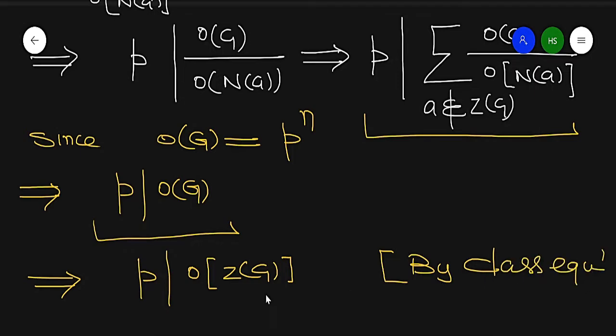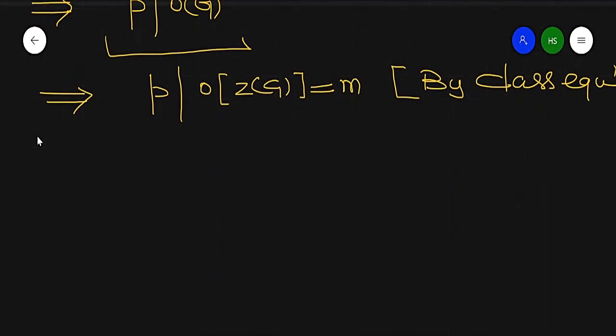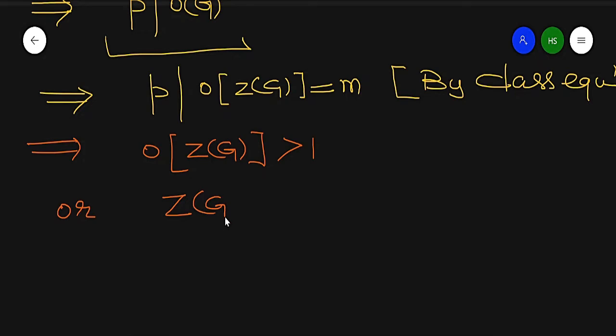If p divides this value, then it means this number is always greater than 1. M is always greater than 1, because any prime number divides this value, so it implies the order of the center of G is always greater than 1. Yes, we can say that the center of G is not equal to the identity.